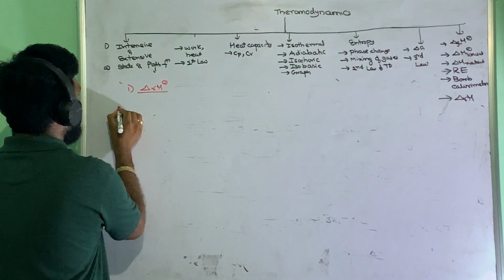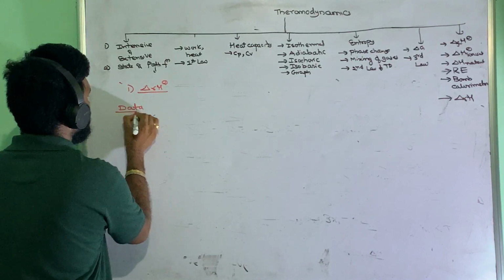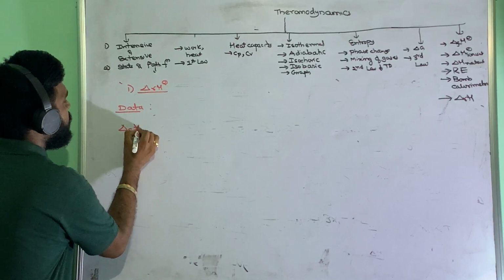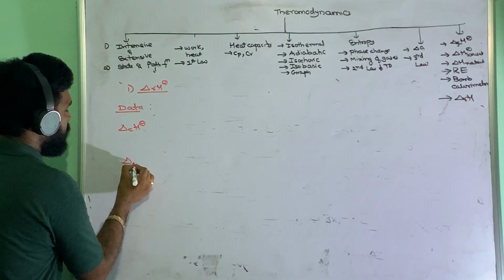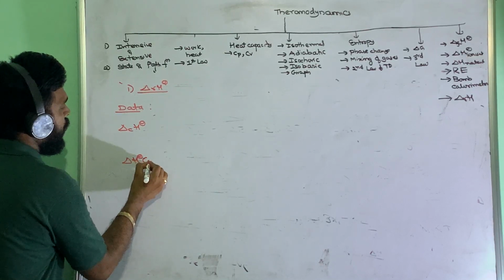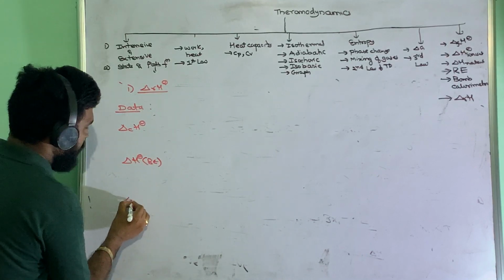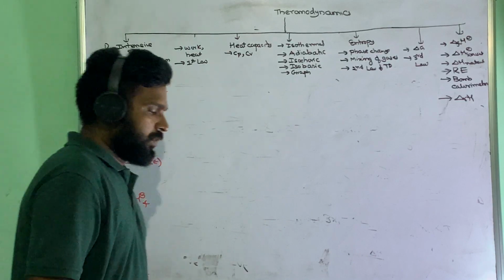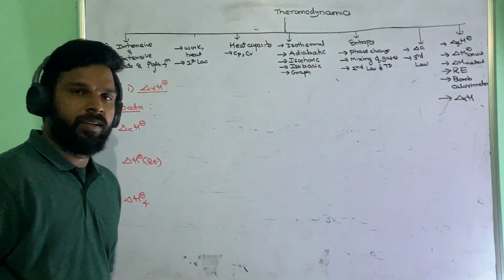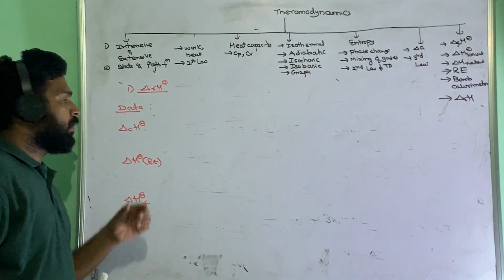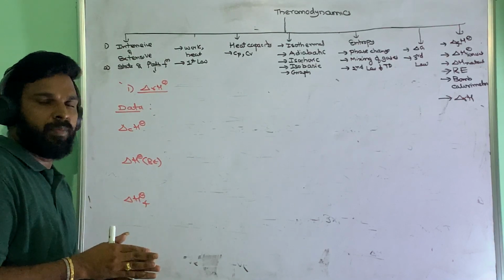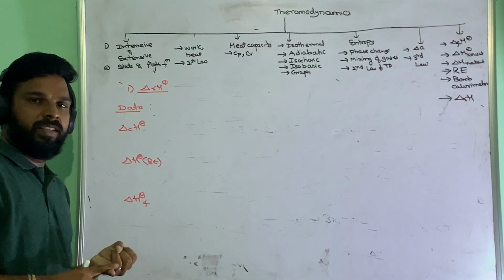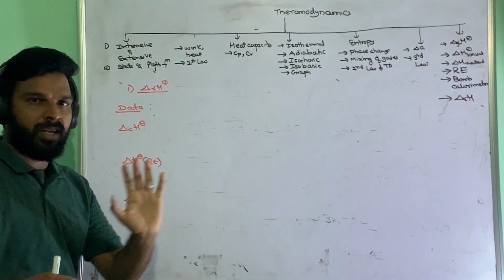The data will be given in different ways: in terms of combustion enthalpy, or bond enthalpies, or formation enthalpy. Suppose the combustion enthalpy of carbon, hydrogen is this much and ethene is this much. So all combustion enthalpies are given.